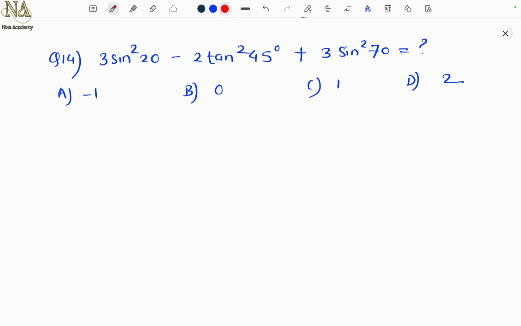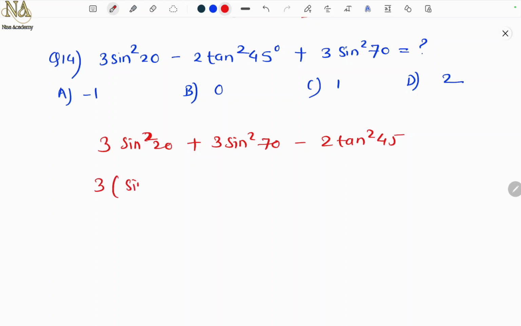Question number 14. 3 sin square 20 minus 2 tan square 45 plus 3 sin square 70 equal to. So now see, 20 plus 70, 90. Yes. So again complementary angles. So 3 sin square 20, let's arrange it. I will take this 70 over here. 3 sin square 70 minus 2 tan square 45. Okay. So 3 will take common. So sin square 20 plus sin square 70. Can I write it as sine of 90 minus 20, correct? If I want to get 70, what I will write? Yes, 90 minus 20. So this is minus 2 tan square 45 degree.